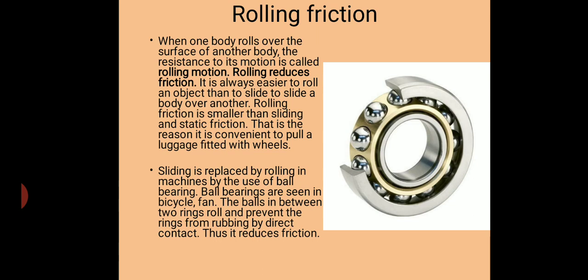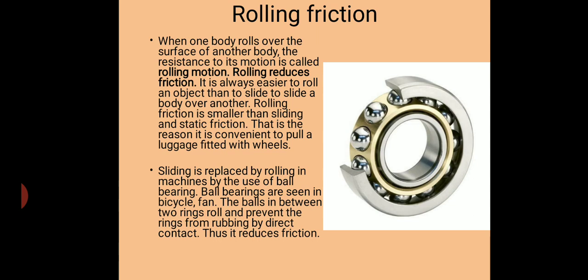It is always easier to roll an object than to slide a body over another. Rolling friction is smaller than sliding and static friction. That is the reason it is convenient to pull luggage fitted with wheels. You have seen the trolley bag, we can easily move it from one place to another because of the wheels provided on the trolley bag.